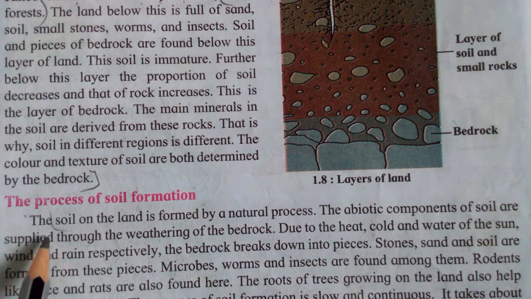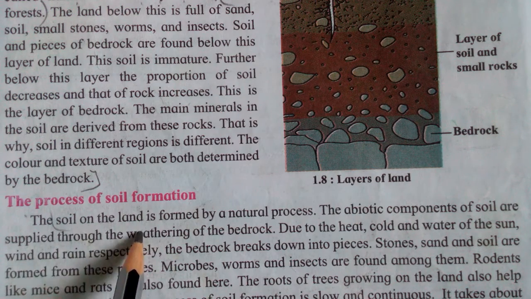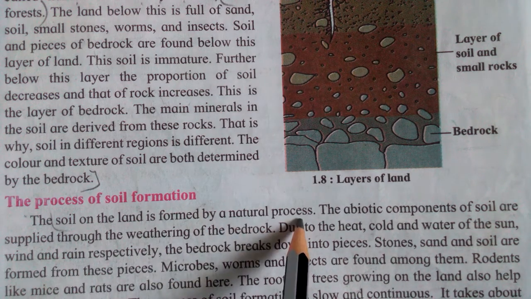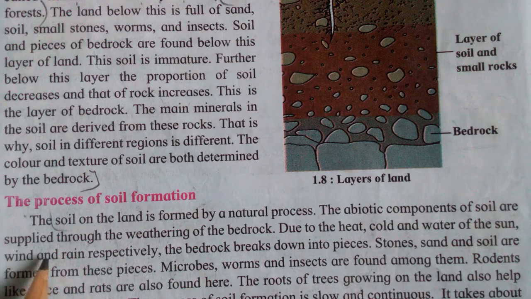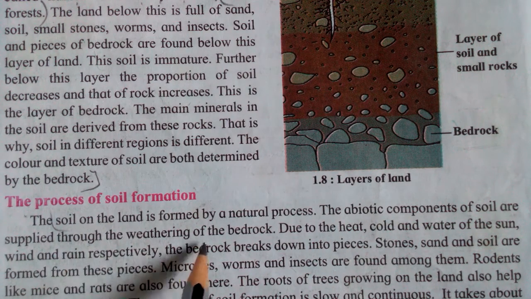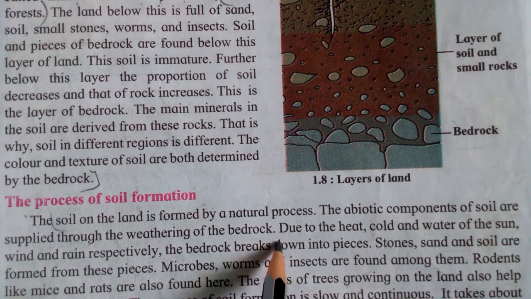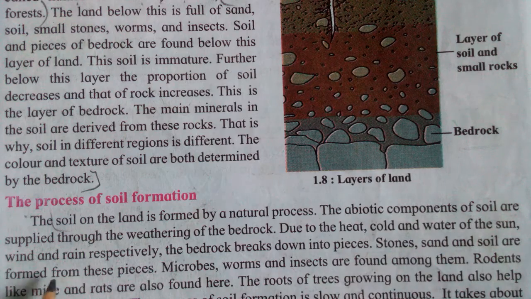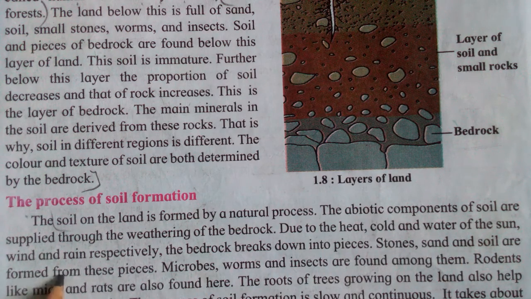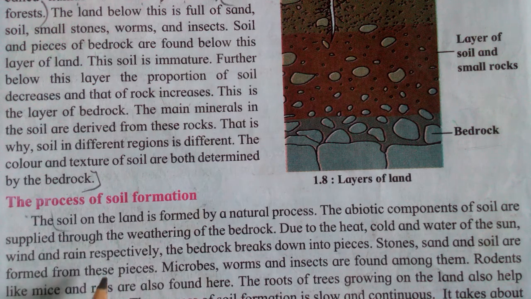How does soil form? See, the soil on the land is formed by natural processes. The abiotic components of soil are supplied through the weathering of the bedrock, due to the heat, cold and water of the sun, wind and rain respectively.